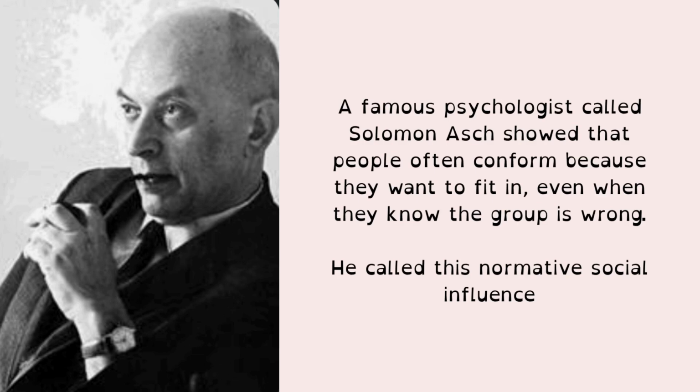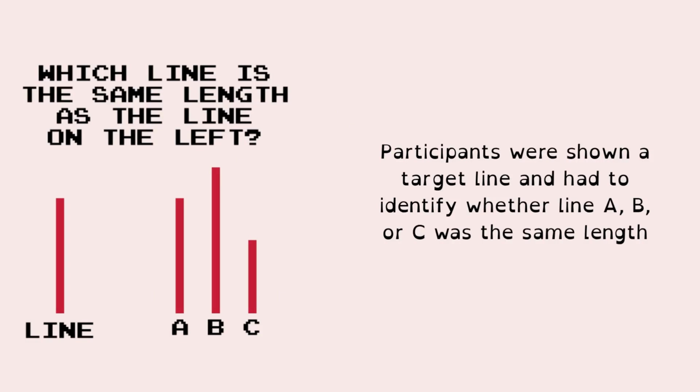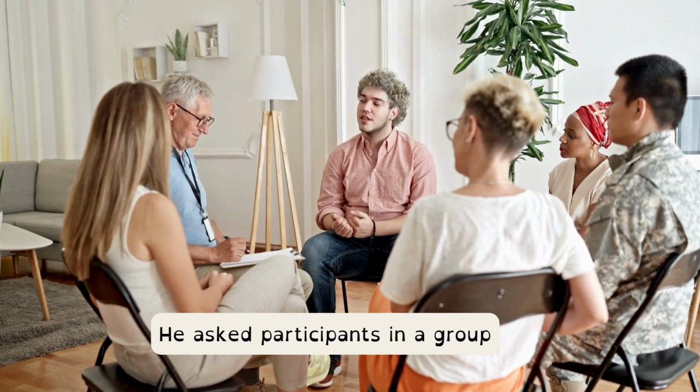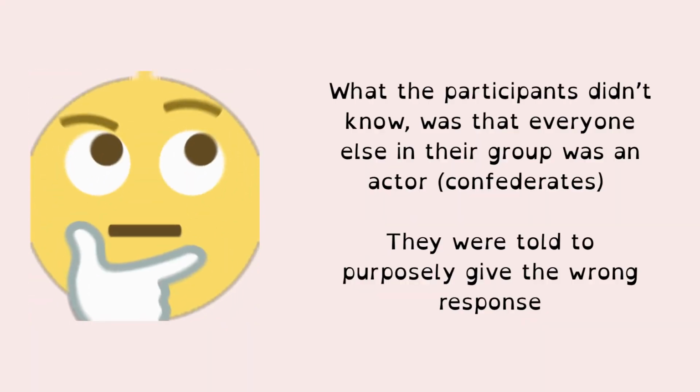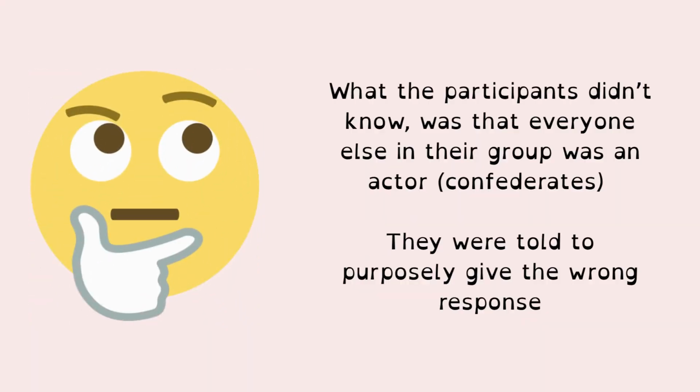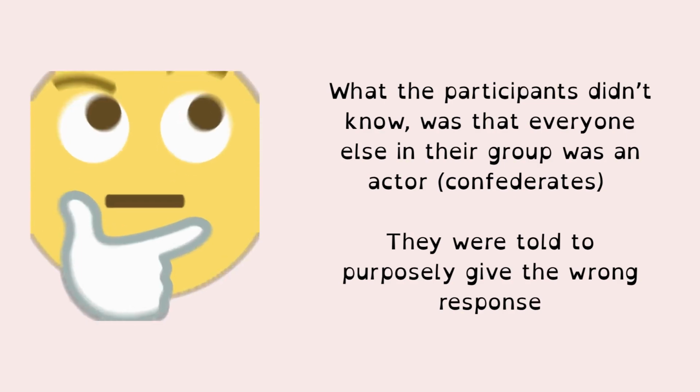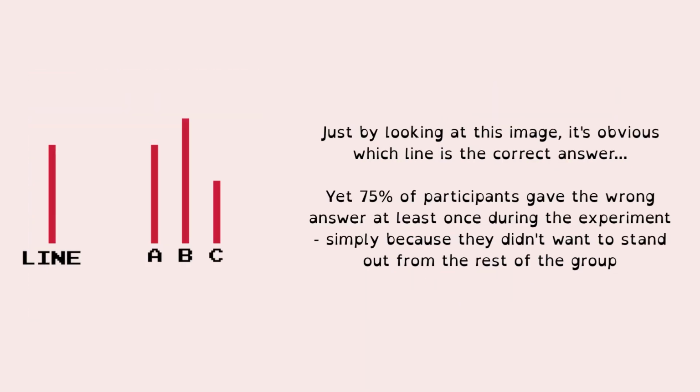A researcher called Asch showed that people often conform when they want to fit in, even when they know the group's wrong. During his study, participants were shown a target line and had to identify whether line A, B or C was the same length. He asked participants to share their answers in a group. What the participants didn't know was that everyone in their group was an actor, and they were told to purposely give wrong responses. Just by looking at this image, it's quite obvious which line is the correct answer.